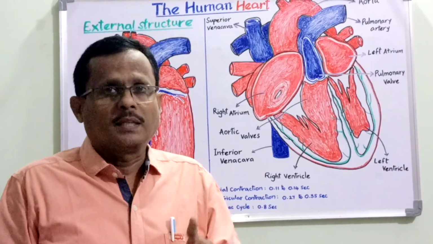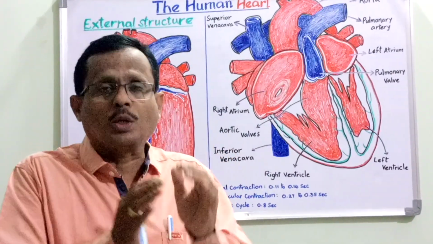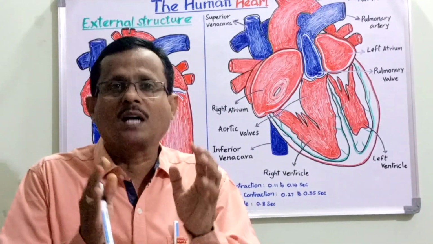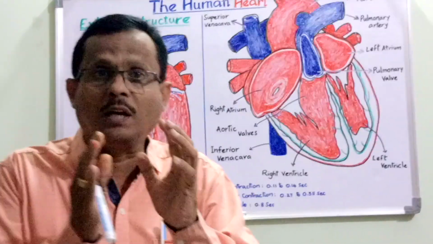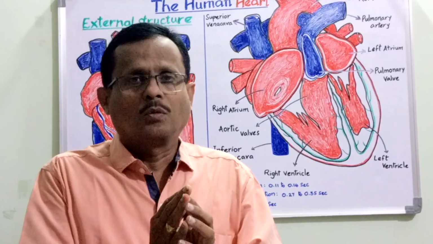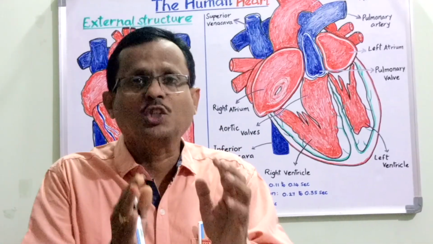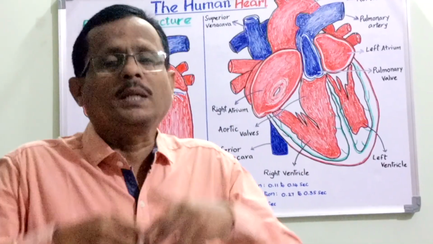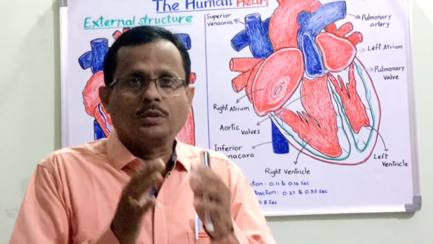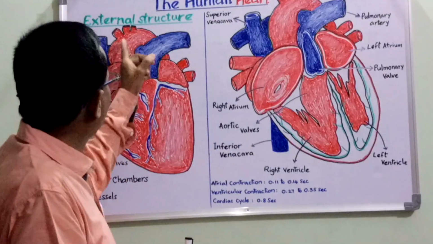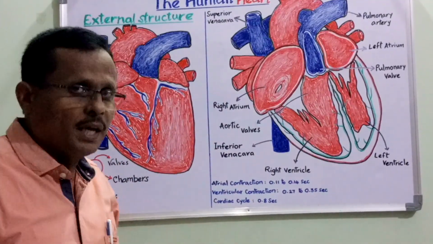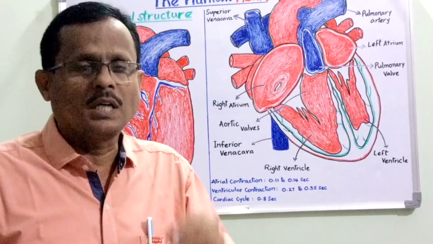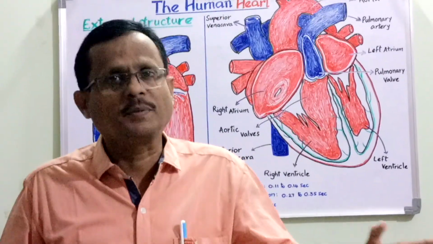The second major blood vessel is the aorta, the biggest artery, which originates in the left ventricle and pumps the oxygenated blood, in general terms the pure blood, to all the body parts. The other name for the aorta is the systemic trunk.